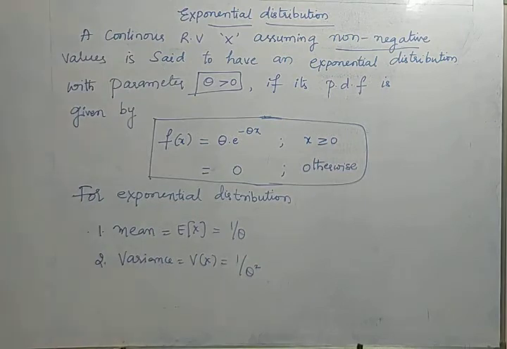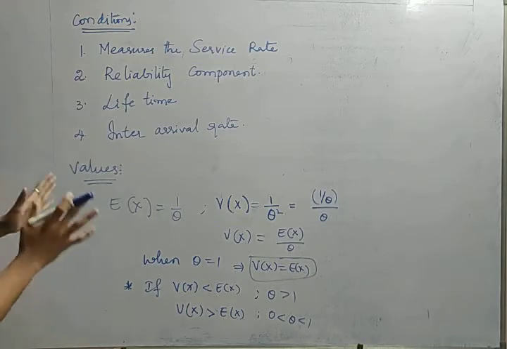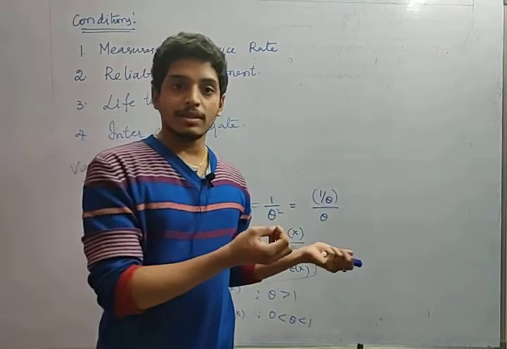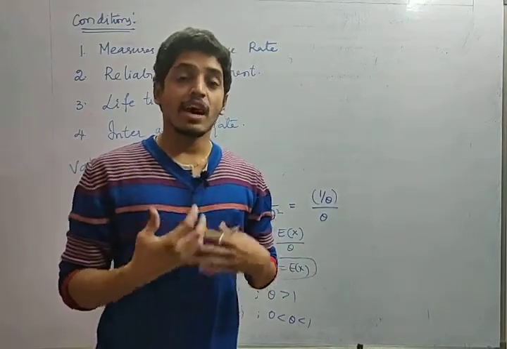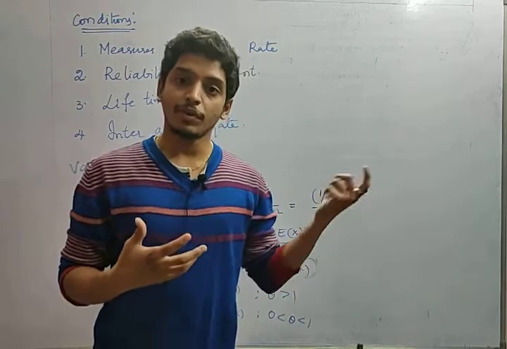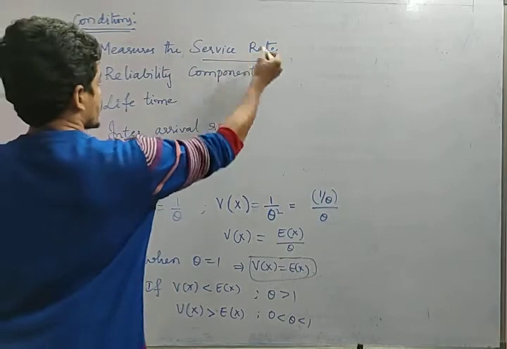Okay, so basing on this exponential distribution, now let us solve few problems. Now before seeing the questions, friends, look at the conditions for the exponential distribution. First condition is it measures the service rate. So generally we will go to hotels, some people provide some service to us, right? How much service they are providing for us? What is the probability of getting the food when we went to a hotel? So in those cases, it measures the service rate, friends. We will use the exponential distribution.